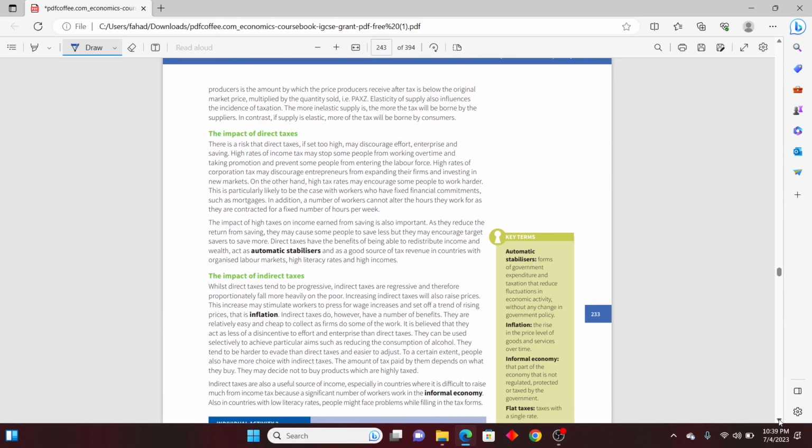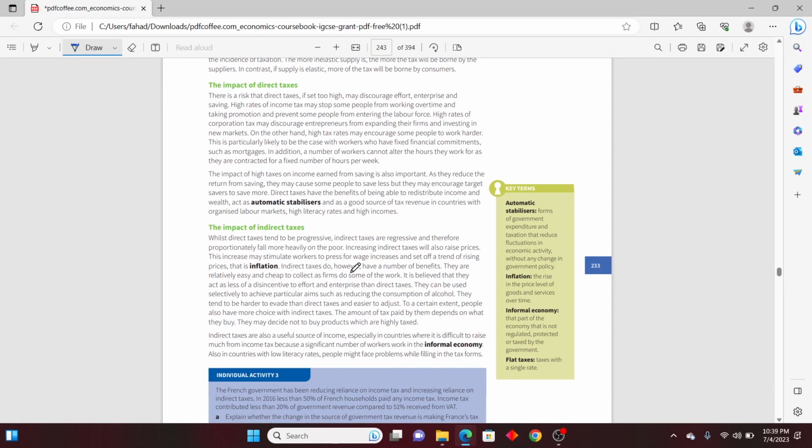Then we have the impact of direct taxes. There are certain impacts of direct taxes. You could write more than one if there are more taxes on income. So what will happen? People will have less money, so they will be able to spend less. And when they spend less, there will be less economic activity. Because of less economic activity, we will be able to sell less, and businesses will be closed down.